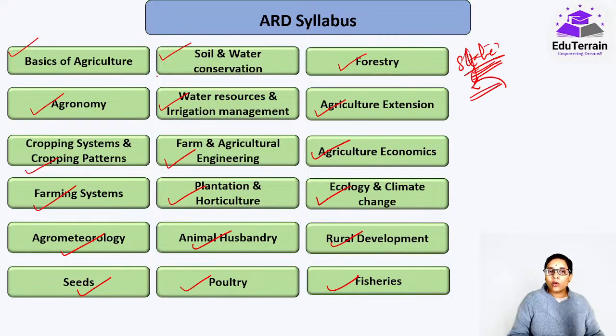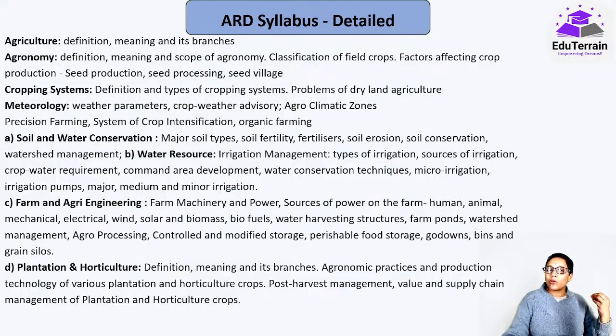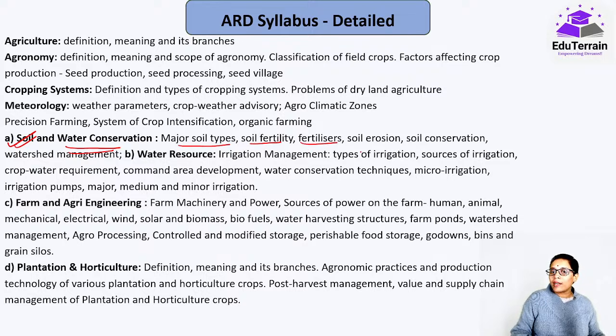Now you must be wondering, ये तो topics मैम ने बोल दिया है ना, what should be the subtopics under each of these topics that we have to focus on. क्योंकि अगर सॉइल एंड वाटर कंजर्वेशन में एक टॉपिक देंगे तो उसी में PhD कर सकते हैं, राइट? इतना बहुत वास्ट सब्जेक्ट है एक एक. So for that NABARD has also clarified, as you can see here. यहाँ पे क्लियरली इन्होंने मेंशन किया सॉइल एंड वाटर कंजर्वेशन. For example, major soil types, soil fertility, fertilizer, soil erosion, soil conservation, watershed management. So everything they have given. So subtopics also they have given.